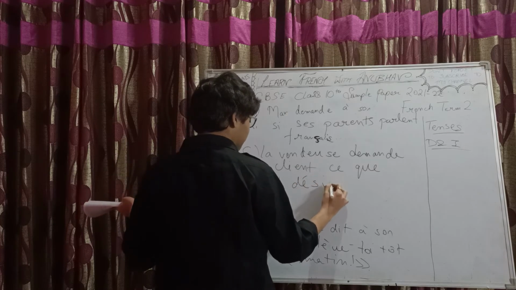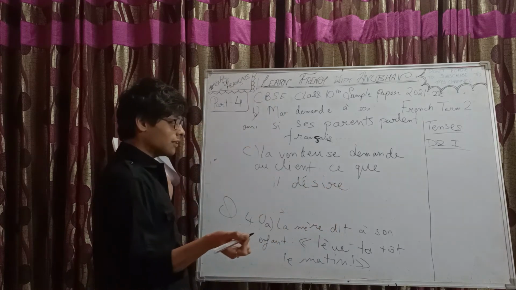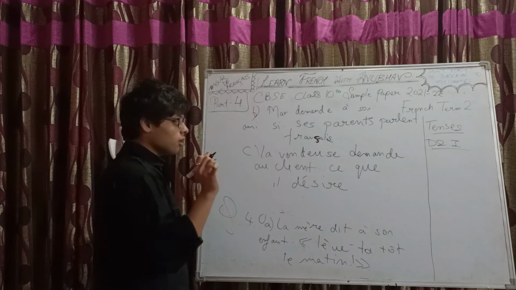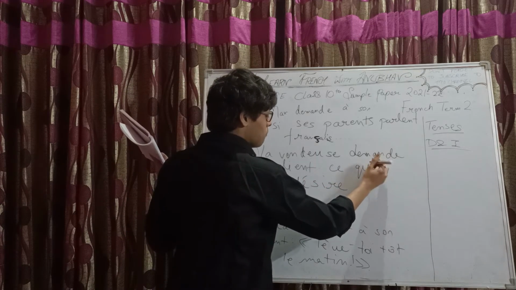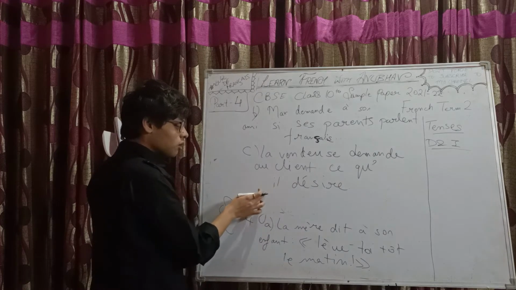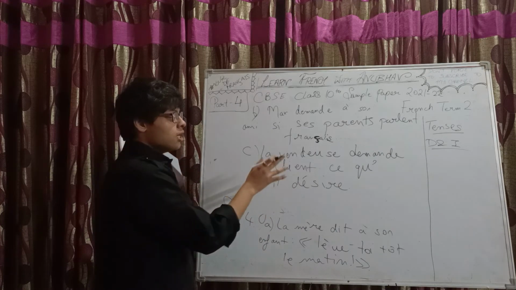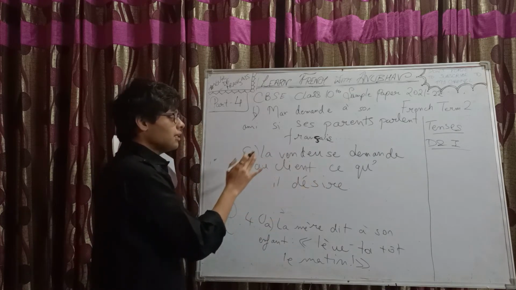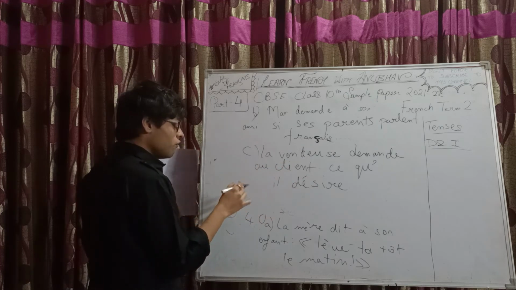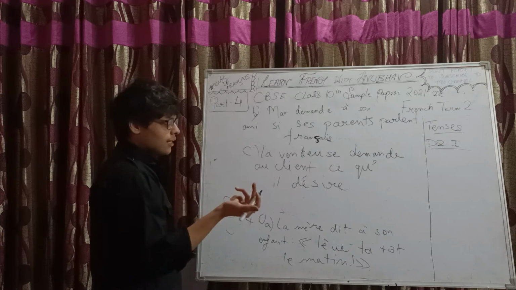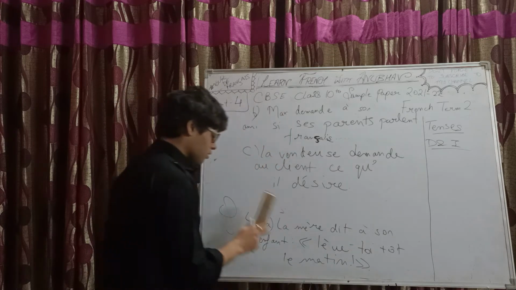There's a mistake I have done deliberately. Can you recognize what's that? It's a minor mistake. The mistake is that I have written QUE. It should be QU apostrophe because the next word begins with a vowel. Ce qu'il, right? La vendeuse demande au client ce qu'il désire. Simple. Vous will become il, right? Indirect speech.